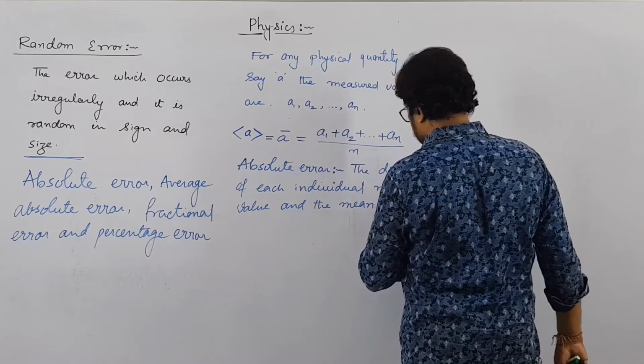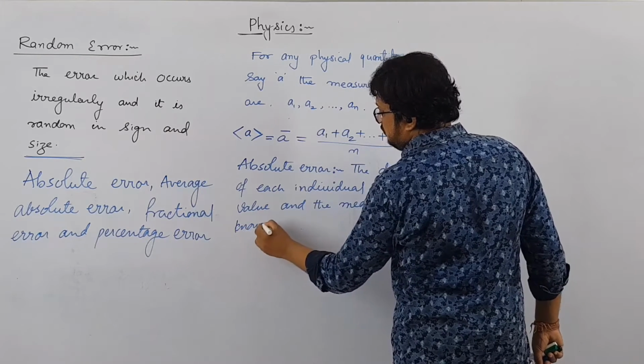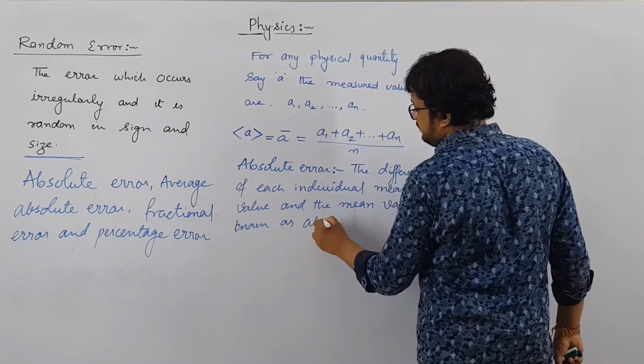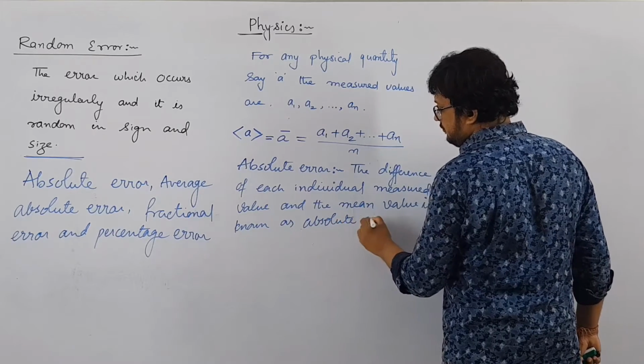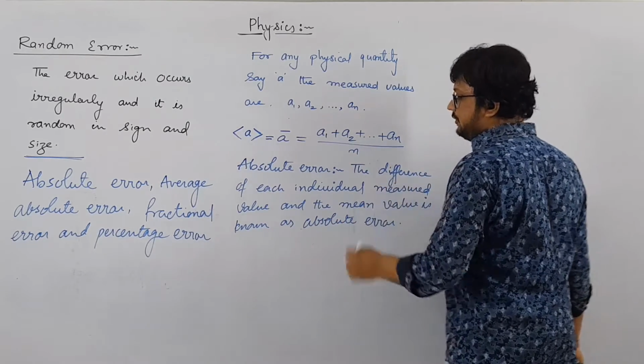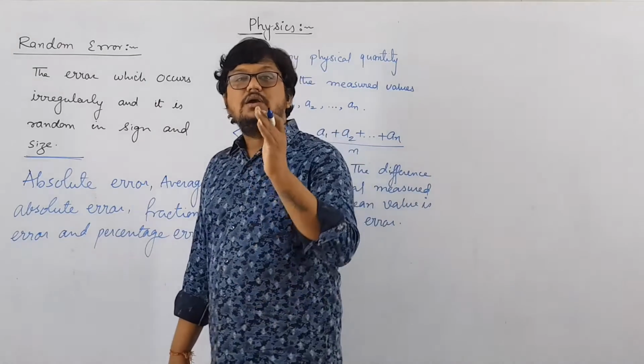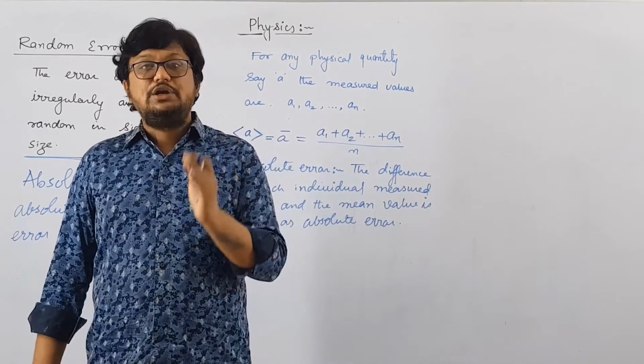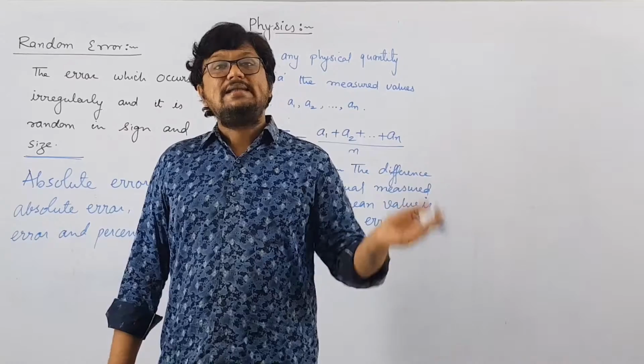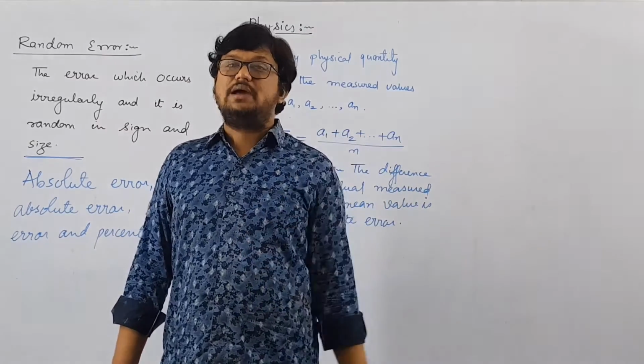What is absolute error? The difference between the individual reading, each measured value, and the average value is known as absolute error.